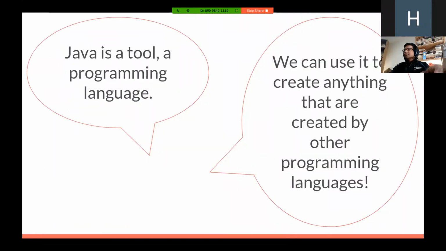So I wanted to do a slight closing of this session by saying Java is a tool. It's a programming language. All the amazing things you see done in other programming languages by other developers are all possible and all doable in Java itself.